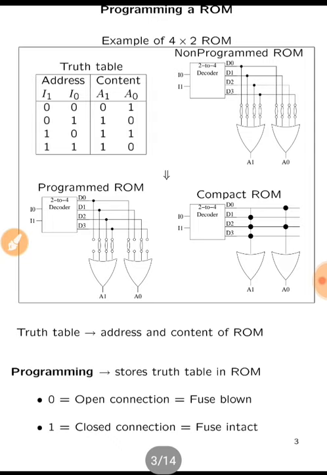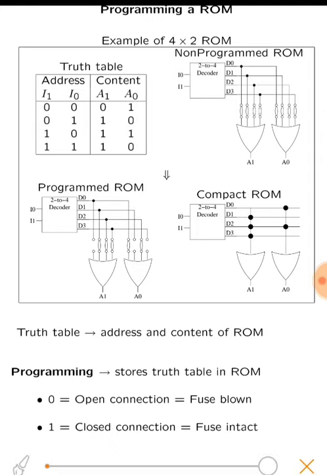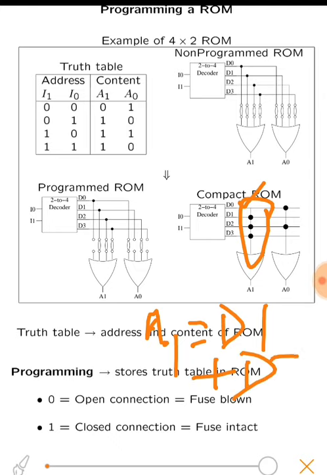So here we can implement a function like if we want D1, D2, D3 in the OR gate A1, we can blow up the fuse D0, that is here we have blown that fuse, and the D1, D2 and D3 fuses are intact. Okay, so the output A1 will be D1 plus D2 plus D3.